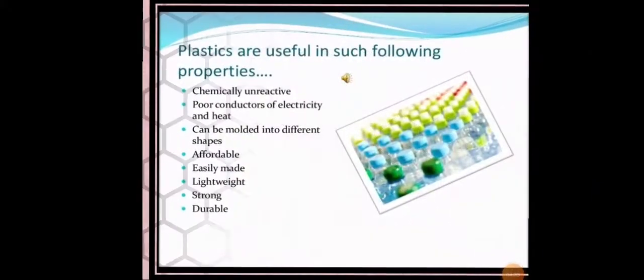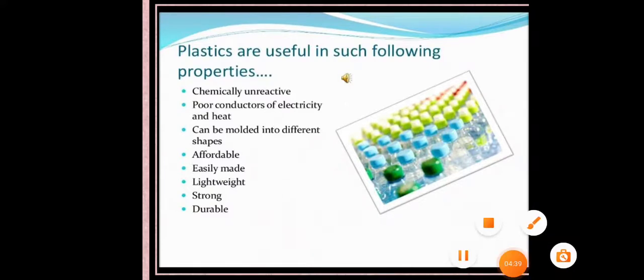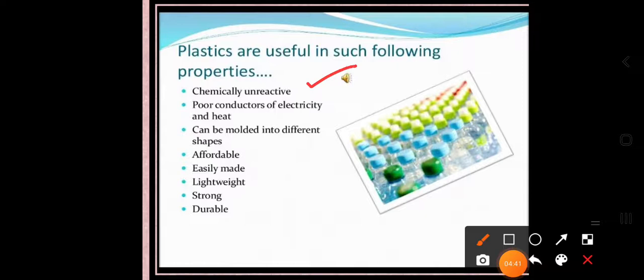The next thing is why we choose plastic, and we have lots of examples. Let us discuss them one by one. The first thing we have already discussed is that it is chemically unreactive. As compared to metals, plastics are unreactive, and they are also poor conductors of electricity and heat.